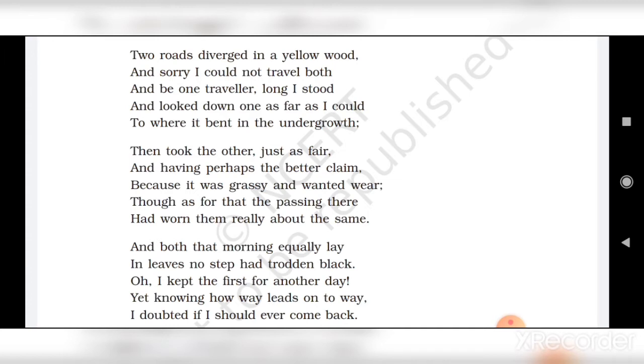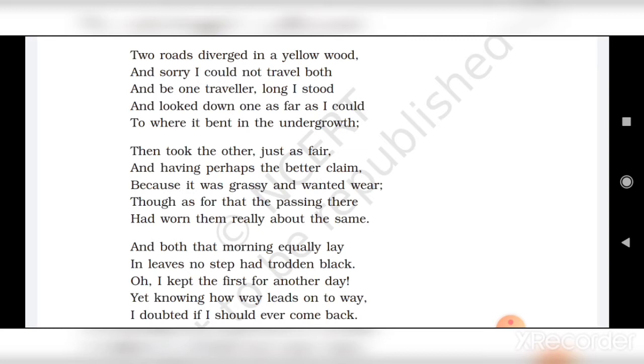Children, here the poet is confused, but anyhow he decided one path and started walking on it as he felt that both paths were equally good. The path he selected was unused by the people, that is why it was grassy. After he walked on the path for some distance, he realized that both the roads had been worn out the same way.